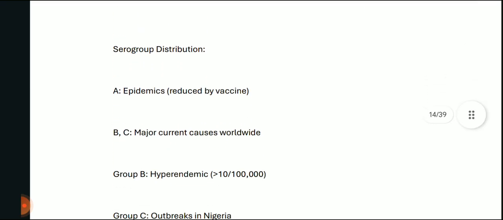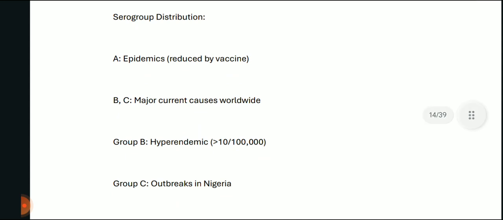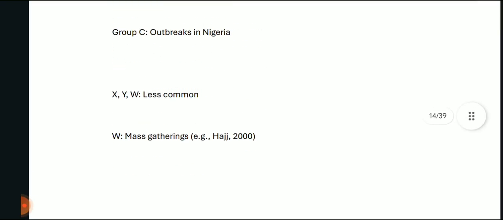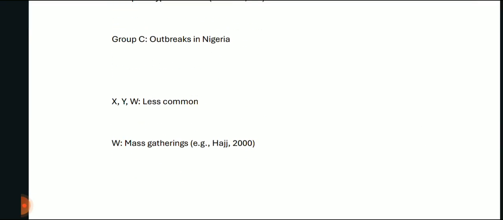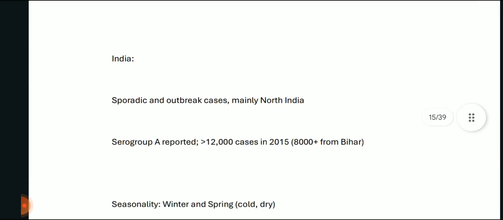Serogroup distribution: epidemic A reduced by vaccine, and B and C are the major current causes of worldwide cases. Group B is hyperendemic, more than 10 per 1 lakh people, and group C outbreaks are there in Nigeria. X, Y, and W are less common, while W has been seen at mass gatherings like in Hajj 2000.